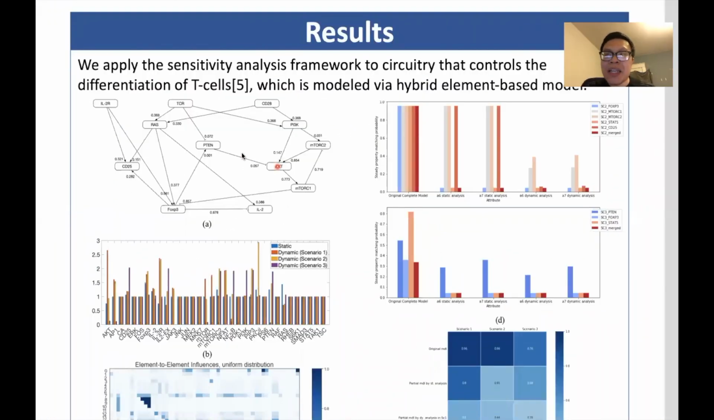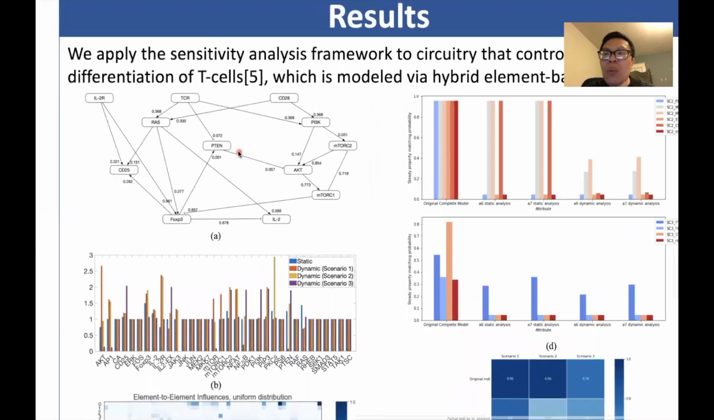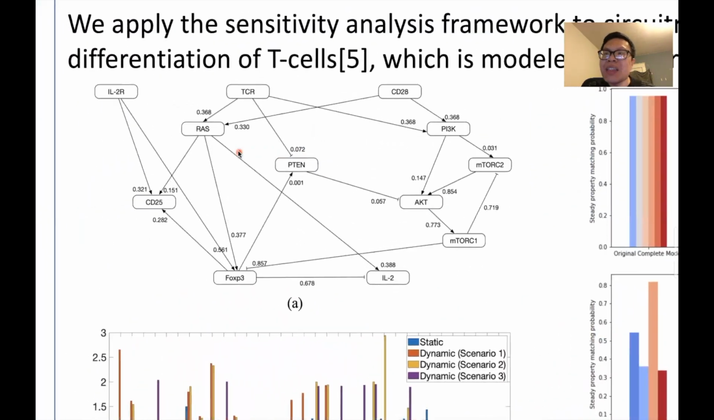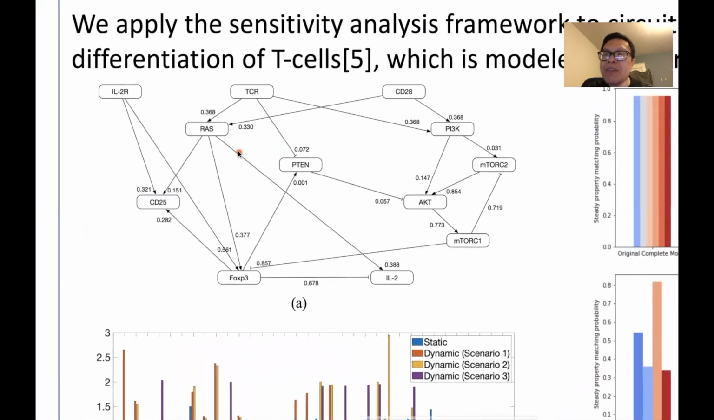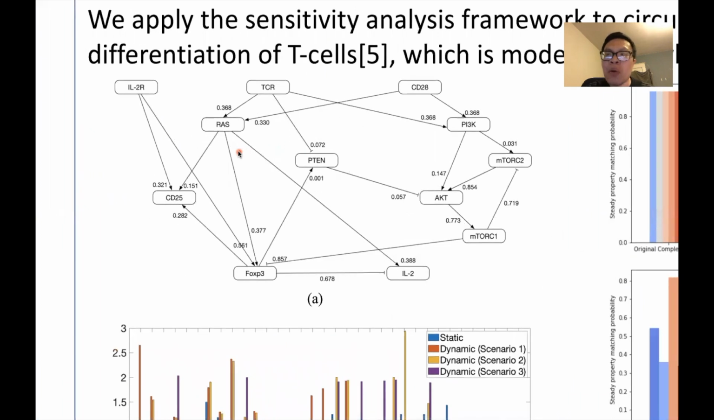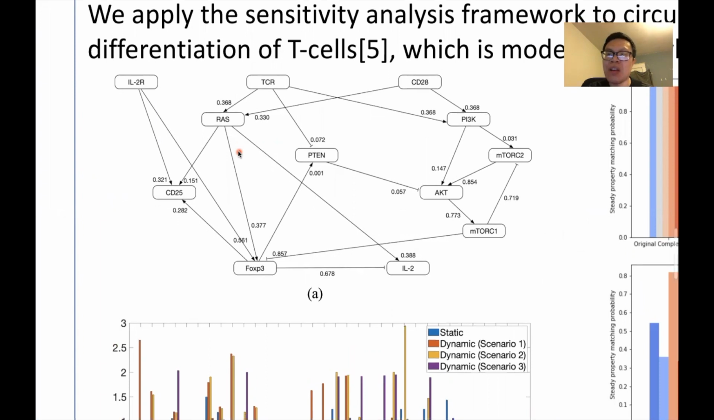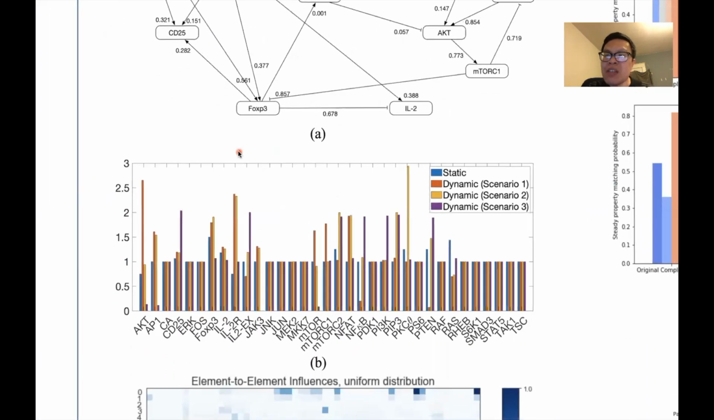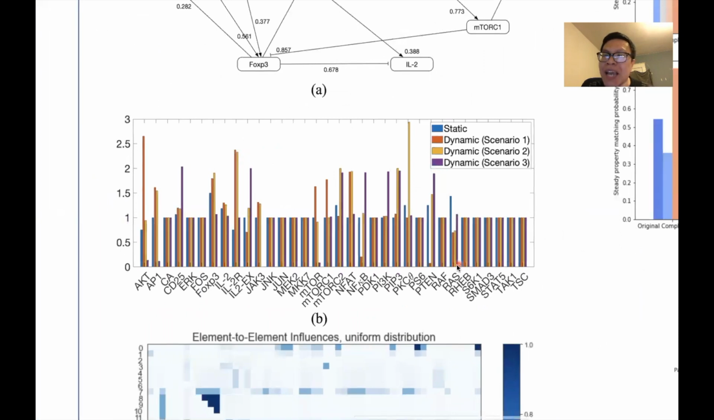Without further talking, let's move to a case study where we apply the framework to the T-cell differentiation model of 55 elements. We show in figure 4a a weighted directed graph of the T-cell model with some key elements. Then figure 4b gives the sensitivity values of all elements. Some of them, for example RAS, have relatively higher sensitivity under uniform analysis, while others like PKC theta and IL2R are more influential in scenario analysis.